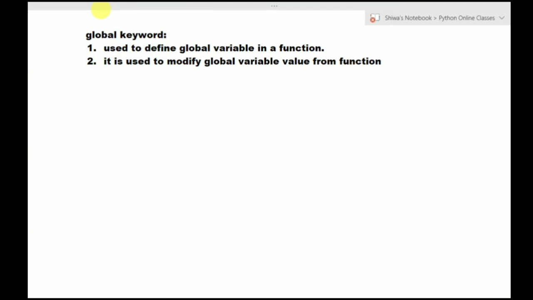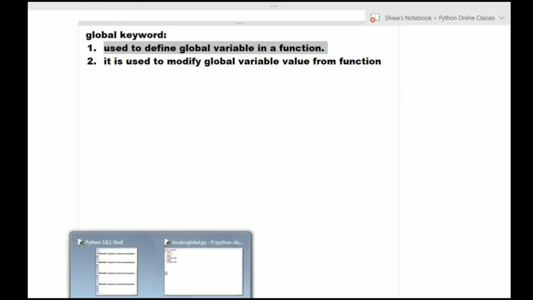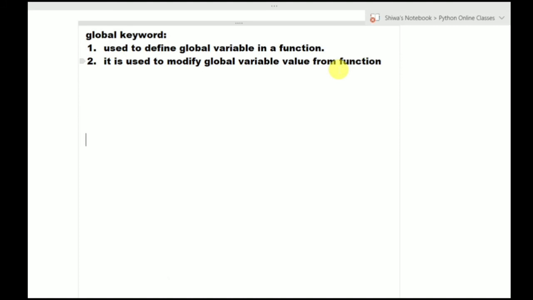So the global keyword is used for two purposes. One is it is used to define a global variable in a function. And another one is it is used to modify a global variable's value from a function. So if you want to modify a global variable's value from a function, we can use the global keyword, and we can define a global variable in a function using the global keyword. So this is about the global keyword.